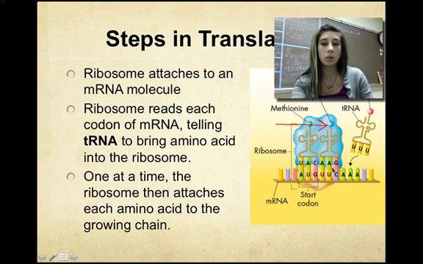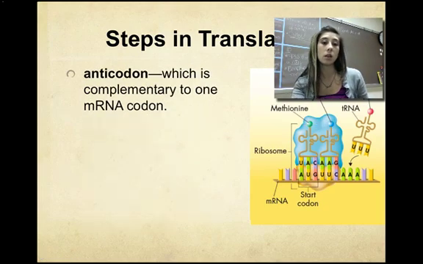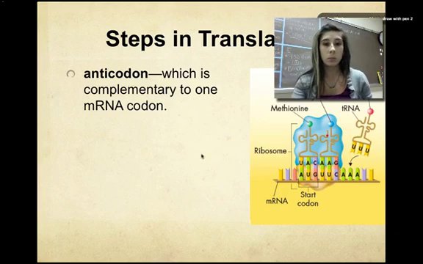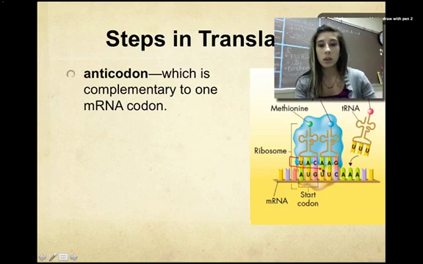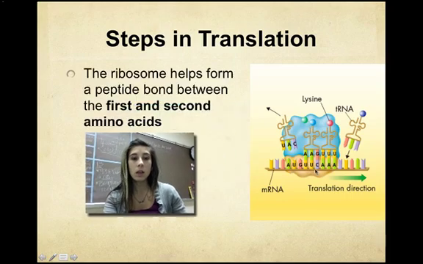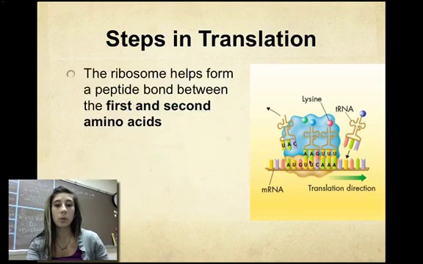As we continue on with our notes, we're going to see the amino acids begin to chain up into a polypeptide. As a reminder, the anticodon is what's complementary to the codon, so that would be this region of nucleotides right there. So the ribosome will begin to form the peptide. Notice that the ribosome has shifted to the right, and now we have two amino acids that have been chained together.